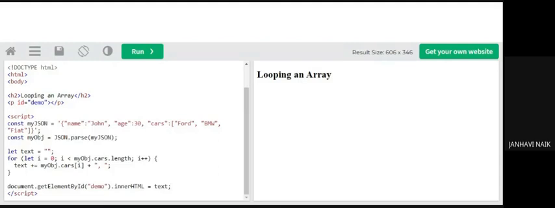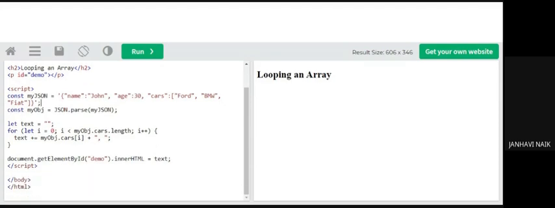What I've done is, constant myJSON. I'm creating, sorry, this is my string which is there. Open inverted, name John, age 30, cars, and inside the cars I'm creating an array. Now see, this part is what I'm creating as a string, and this part is an array, the same thing that we have seen before.